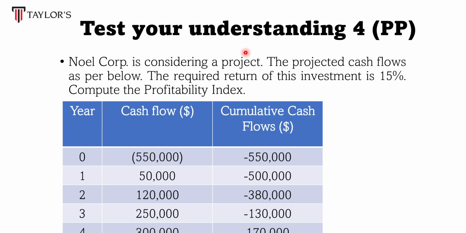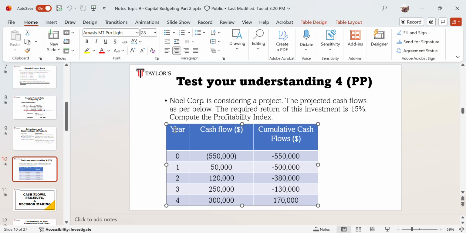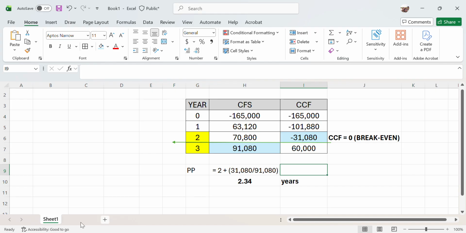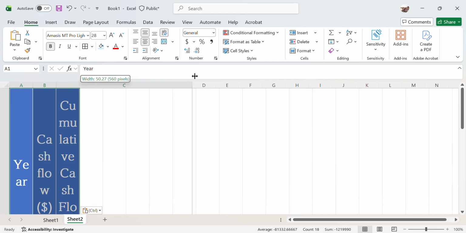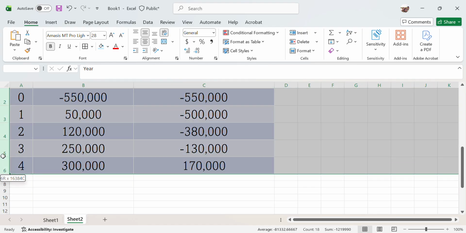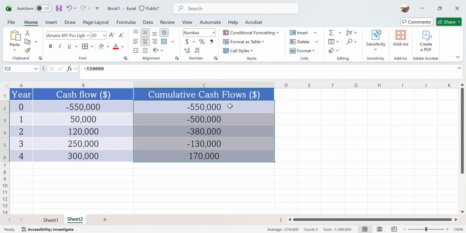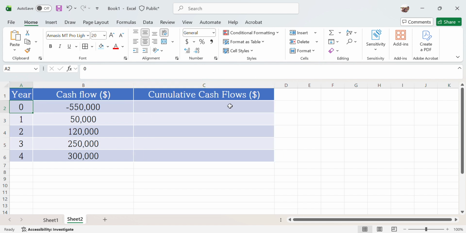Now we look at test your understanding for the payback period. This is an extension from your capital budgeting part 1. It's the same one, so I will just copy and paste all of this, to calculate the payback period for this Noel Corporation. Now I will just delete this one first. These are the cash flows of the Noel Corporation.